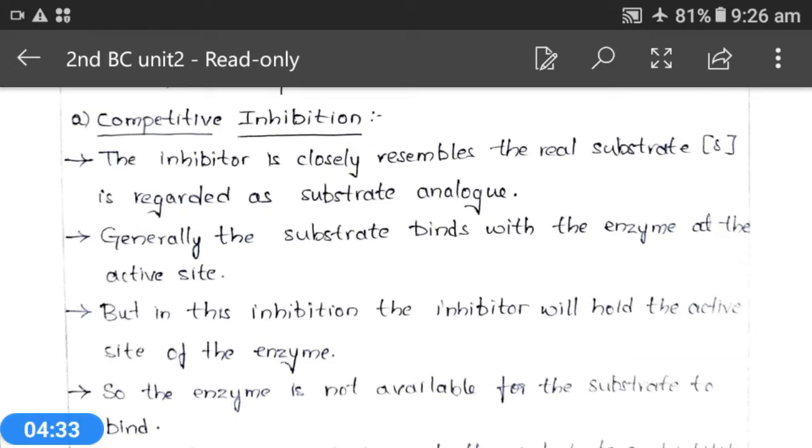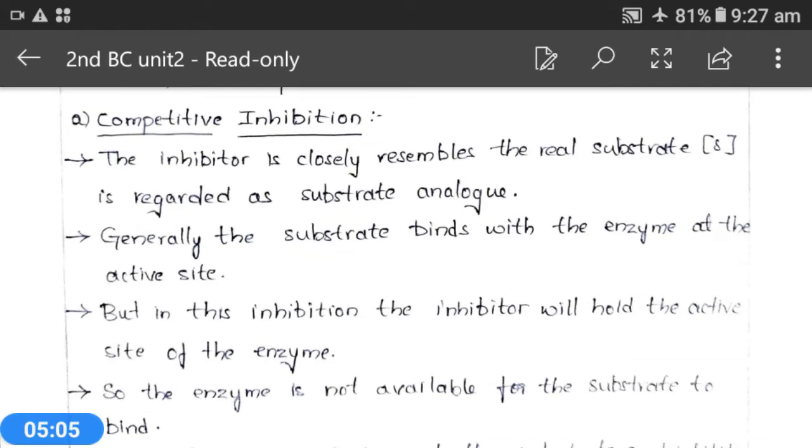As these inhibitors are similar to the substrate, instead of the substrate there is a chance of this competitive inhibitor binding to the enzyme, ultimately causing enzyme inhibition. As it is similar to the substrate, we call it a substrate analog.